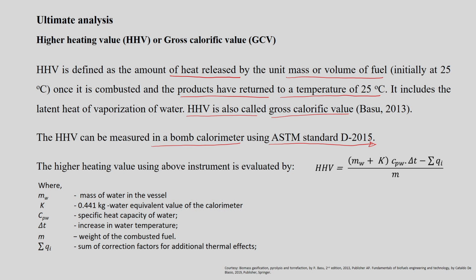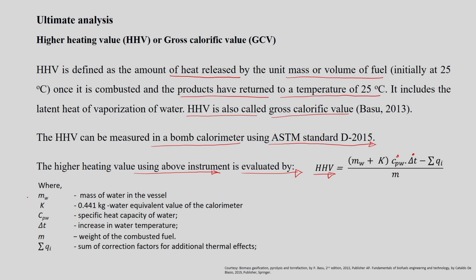So this HHV value can be evaluated using the above experimental instrument, and the equation for the HHV is: HHV is equal to Mw plus capital K into Cpw and then delta T. We subtract this entire quantity from the summation of Qi, and it is divided by M.